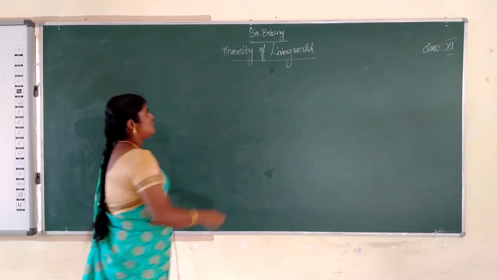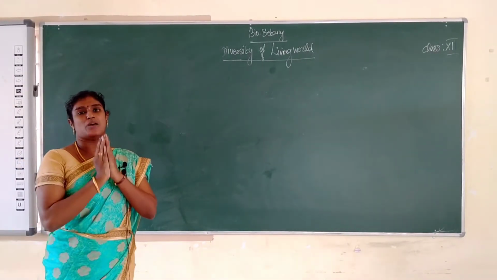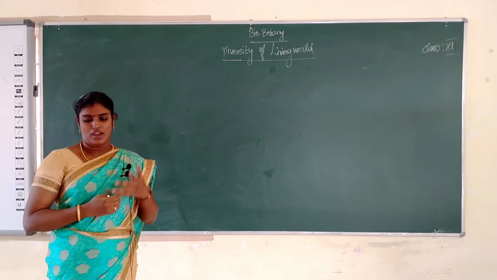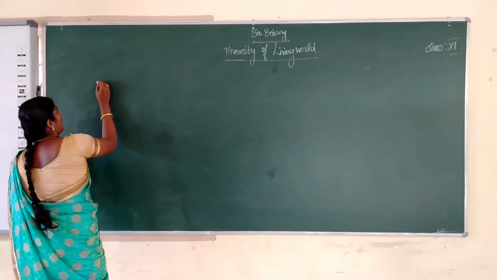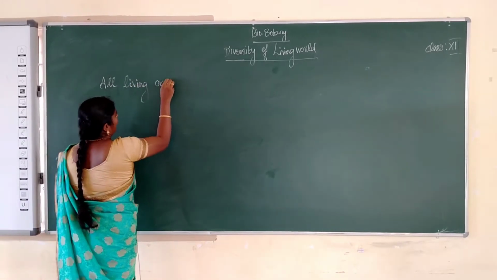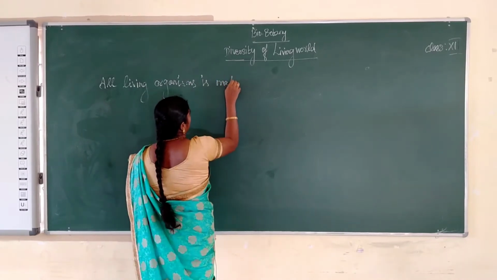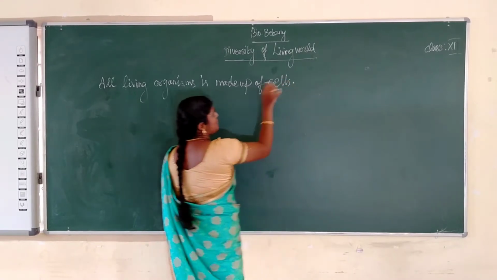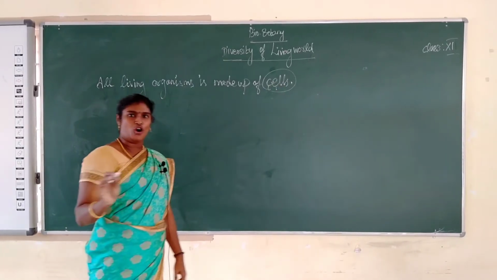The first unit is diversity of living organisms. Earth was formed some 4.6 billion years ago. First, see the levels of organization. First, all living organisms are made up of cells. Without cells, there is no living organism. The cell is very important.